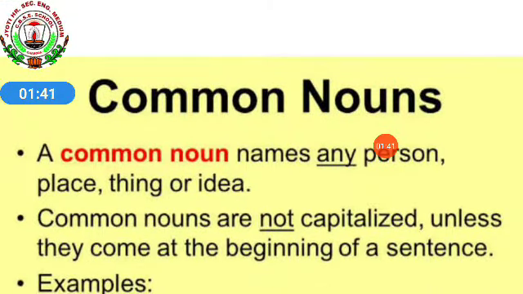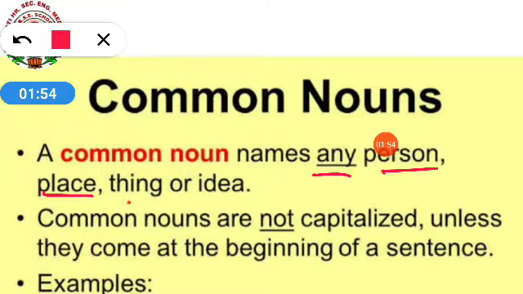So what is a common noun? A common noun names any person, place, thing or idea. And what is the next point about common nouns? Common nouns are not capitalized. That means common nouns we never put in capital letters unless they come at the beginning of a sentence.